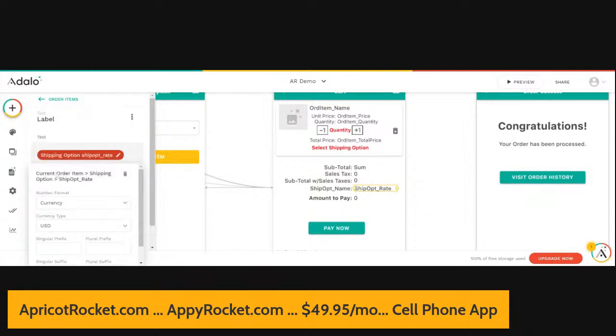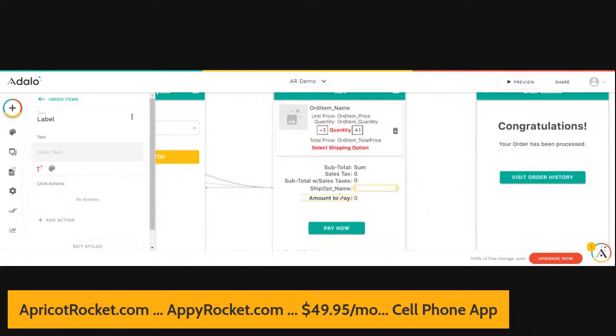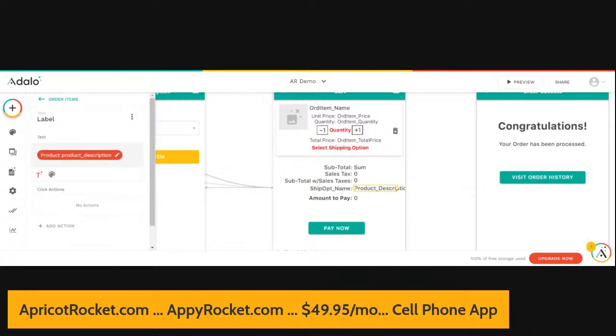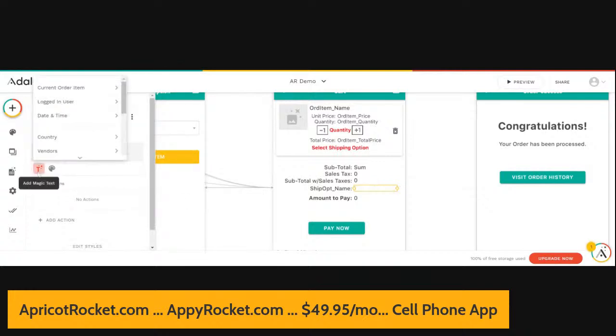Well, I don't know. We're just going to try this again. What we could do is just delete it and reinsert it. So let's try that. Current order item product. Whoops, I didn't mean to do that. I clicked on the wrong thing. Current order item